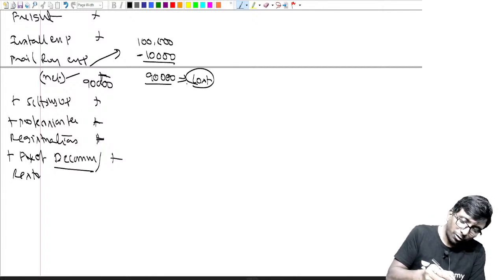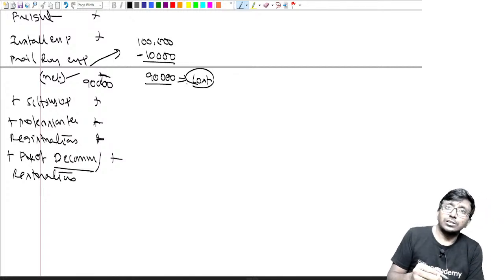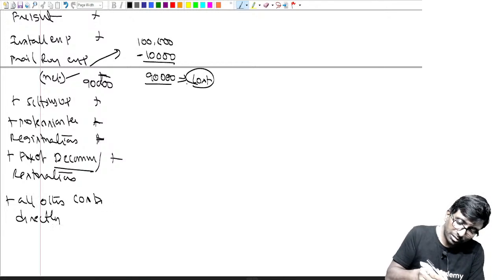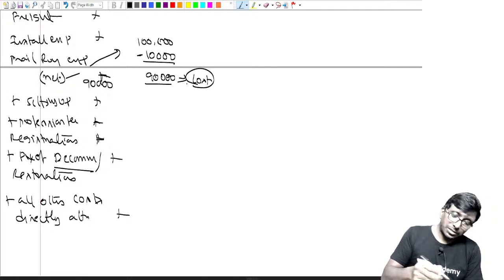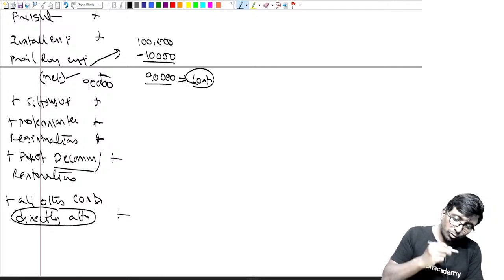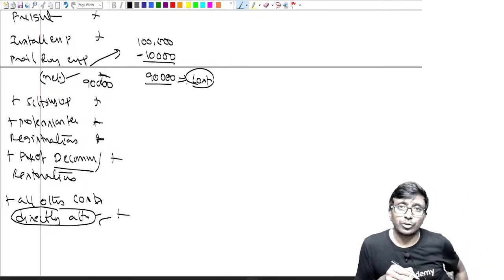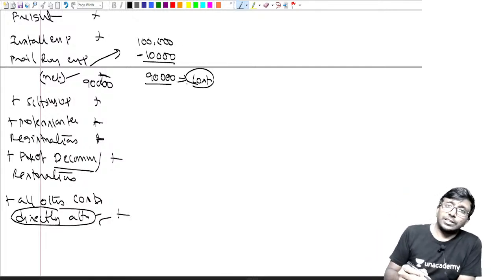Present value of restoration, these costs are also supposed to be considered, which we'll discuss in some time, plus all other costs which are directly attributable. That is also going to be considered here.